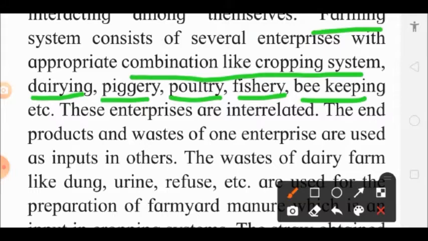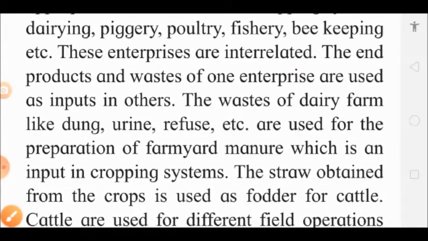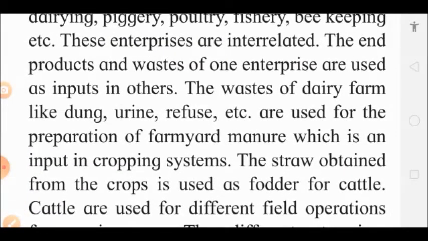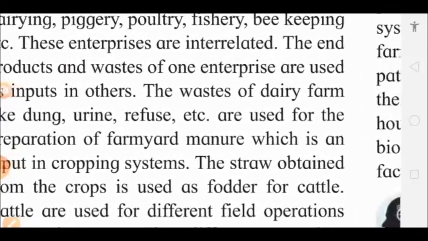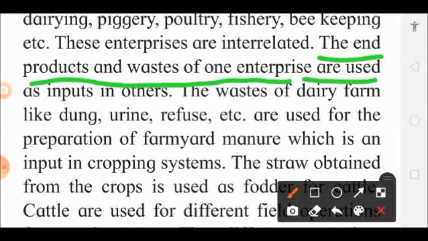Otherwise, they will not be supplementary to each other. So these enterprises are interrelated, and because of which the end product of one system and wastes of one enterprise are used as inputs in other.